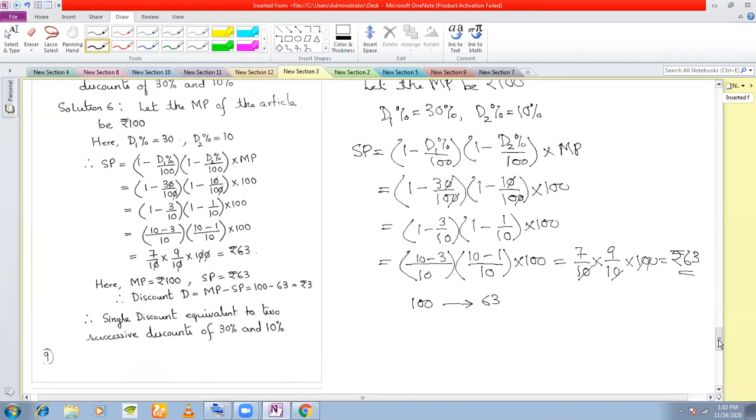So how much should be your percentage discount? What is the actual discount here? 100 minus 63, which is rupees 37, is the discount. So therefore, what is the percentage discount?